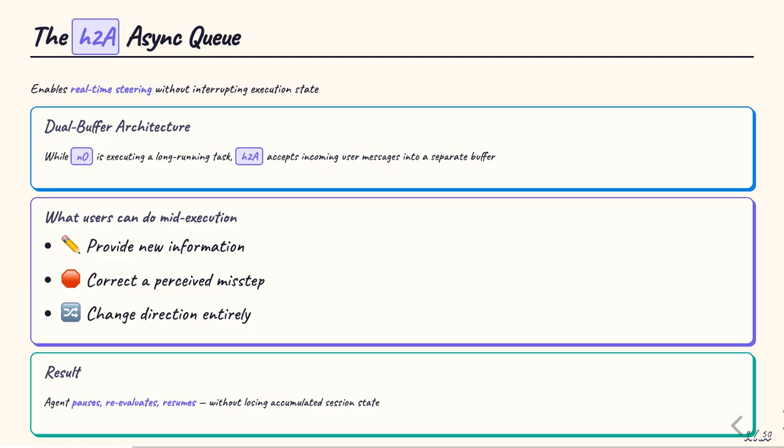That's where the H2A async queue comes in. It's a dual buffer queue that sits alongside the main loop. While the NO loop is executing a long-running task, the H2A queue accepts incoming user messages into a separate buffer. The user can interject mid-execution, providing new information, correcting a misstep, or changing direction entirely. The agent pauses, reevaluates its trajectory, and resumes, without losing the accumulated state of the session.